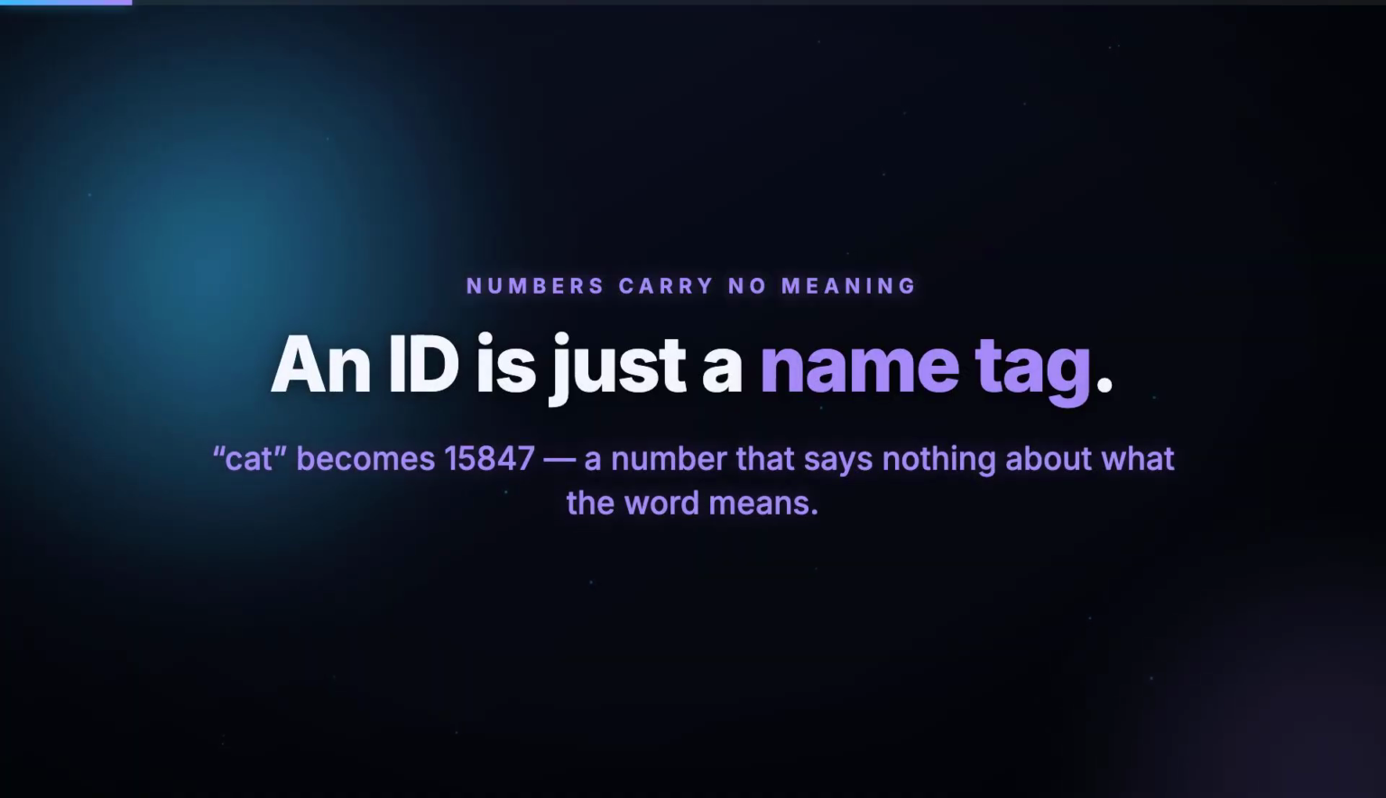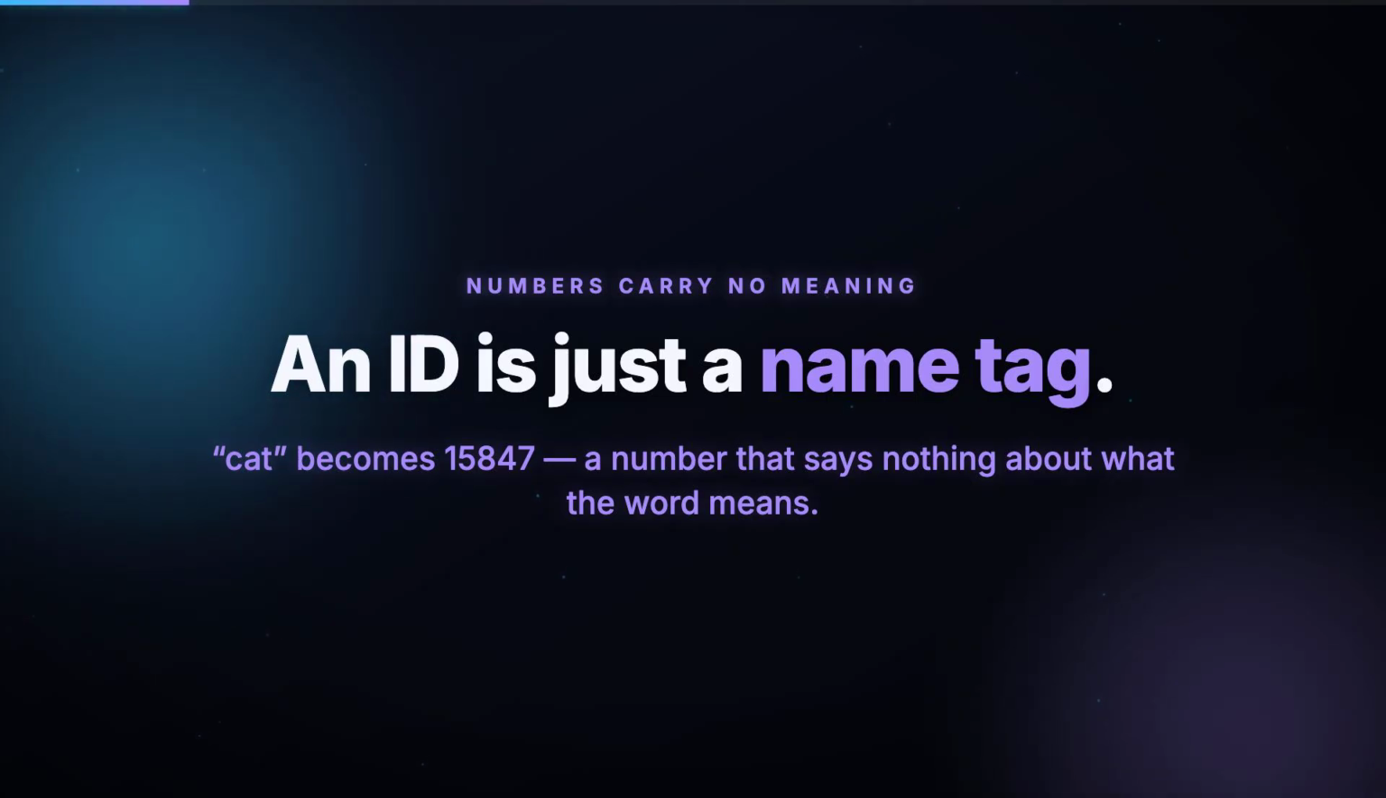Remember, your text gets split into tokens, and each token is just an ID number. But that number is only a name tag. It carries no meaning on its own. So, where does meaning actually come from?